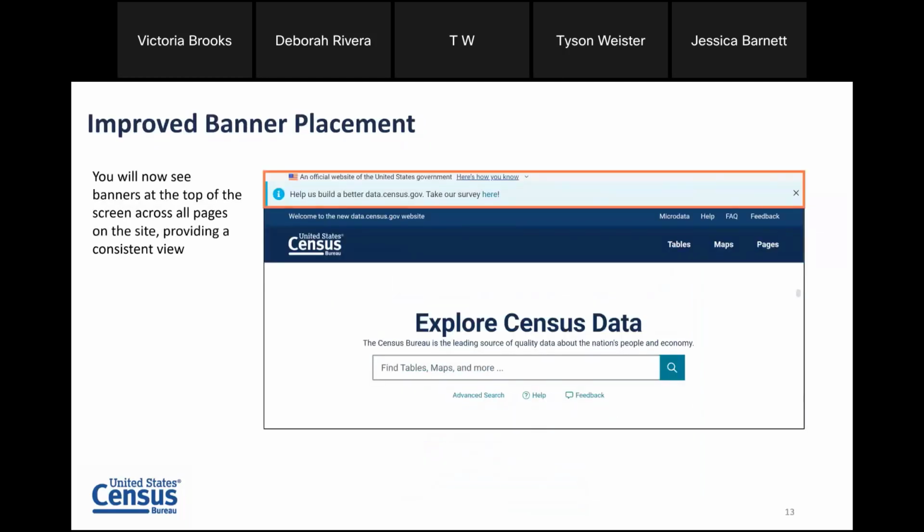We've also consolidated banners, so they always appear at the top of your screen across every page on the site. It just gives you a consistent experience as you're working through the site, and makes sure that none of the other content that you're working with is interrupted by these banners. Everything else remains the same, and you can still continue to click the X in the banner on the right-hand side if you would like to remove it from view altogether.